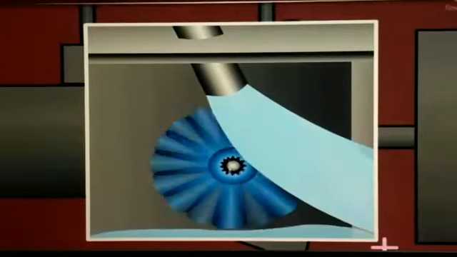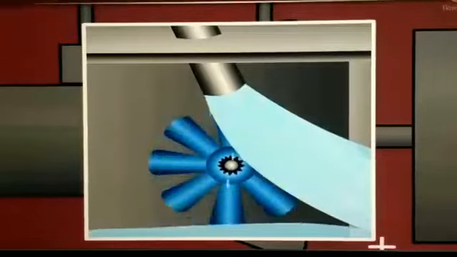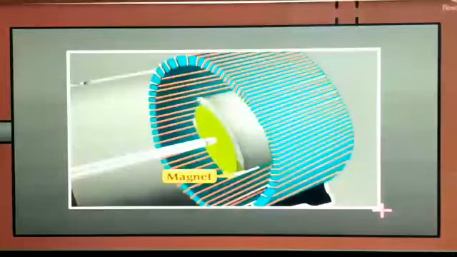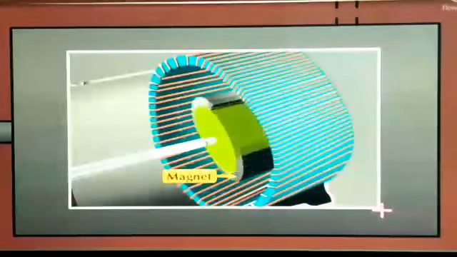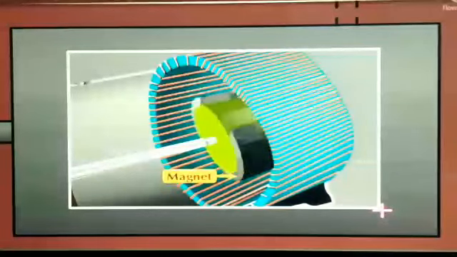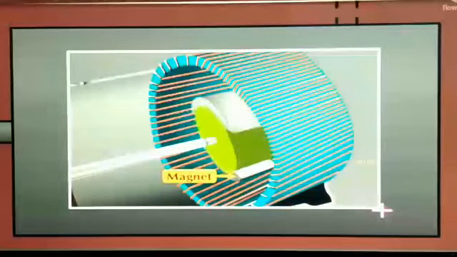The turbine is connected to the electrical generator. The magnet in the generator starts rotating and electrical energy is produced. In the diagram you can see the magnet is rotated because the turbine is rotating, and the turbine is rotating because of air or flow of water.